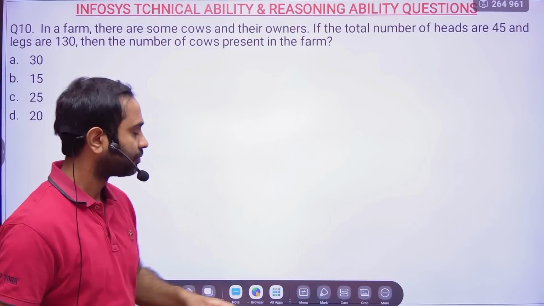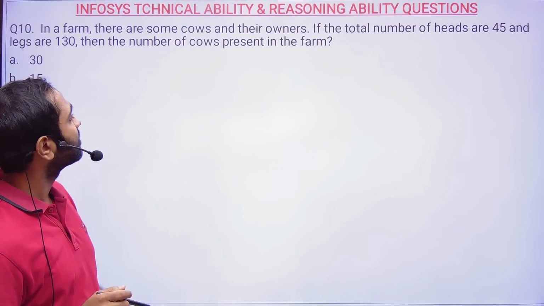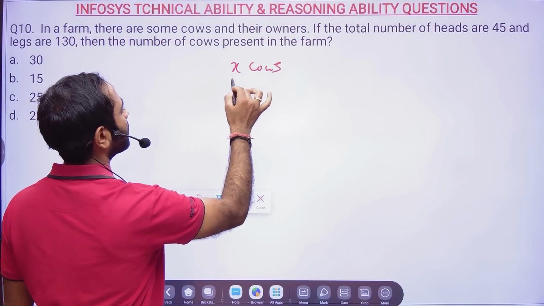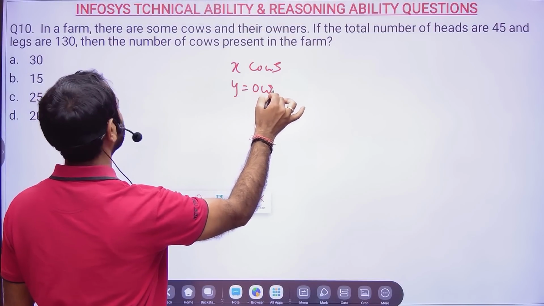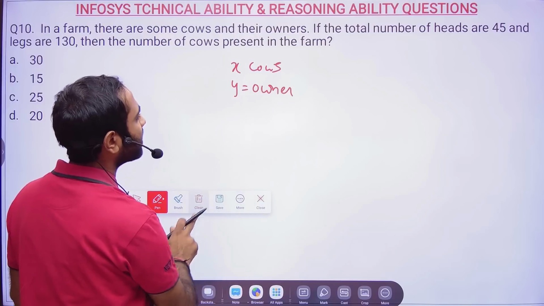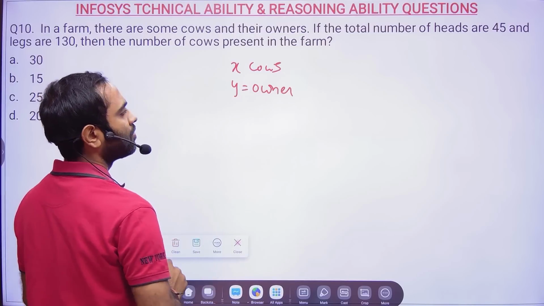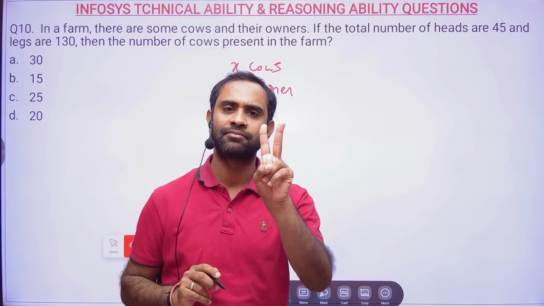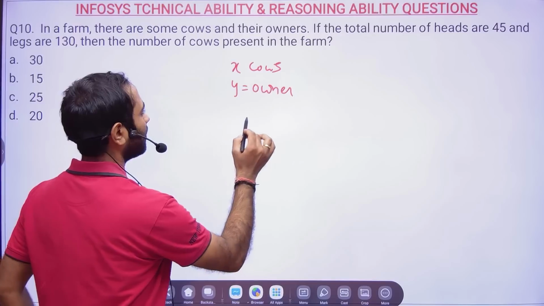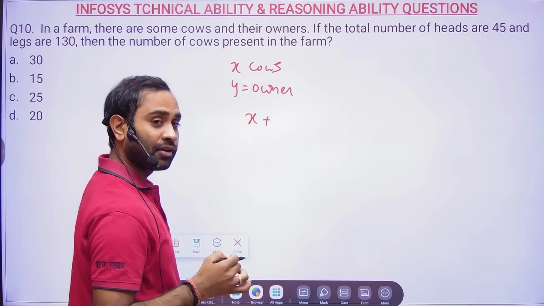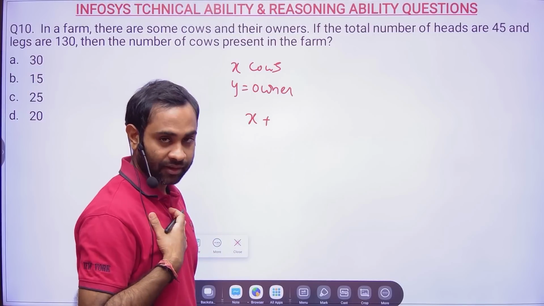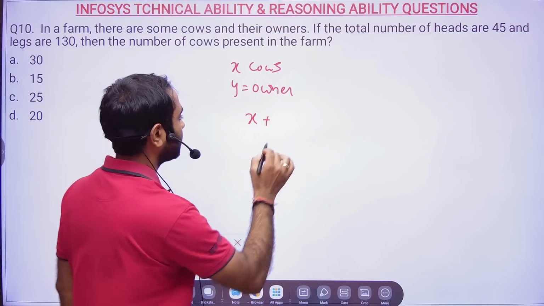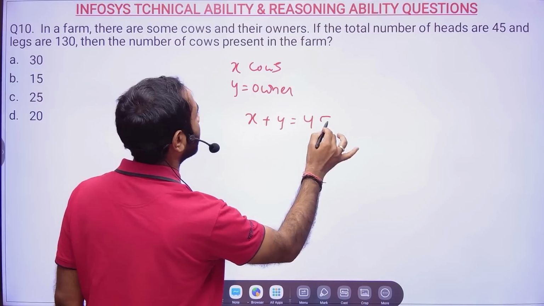Question number 10. In a farm, there are some cows and their owners. X cows, assume, and Y is the owners. If the total number of heads is 45, so cow, how many heads will be there? Only one head will be there. So X cows and owners like us, how many heads will be there? 1, right? Okay, X plus Y is 45.